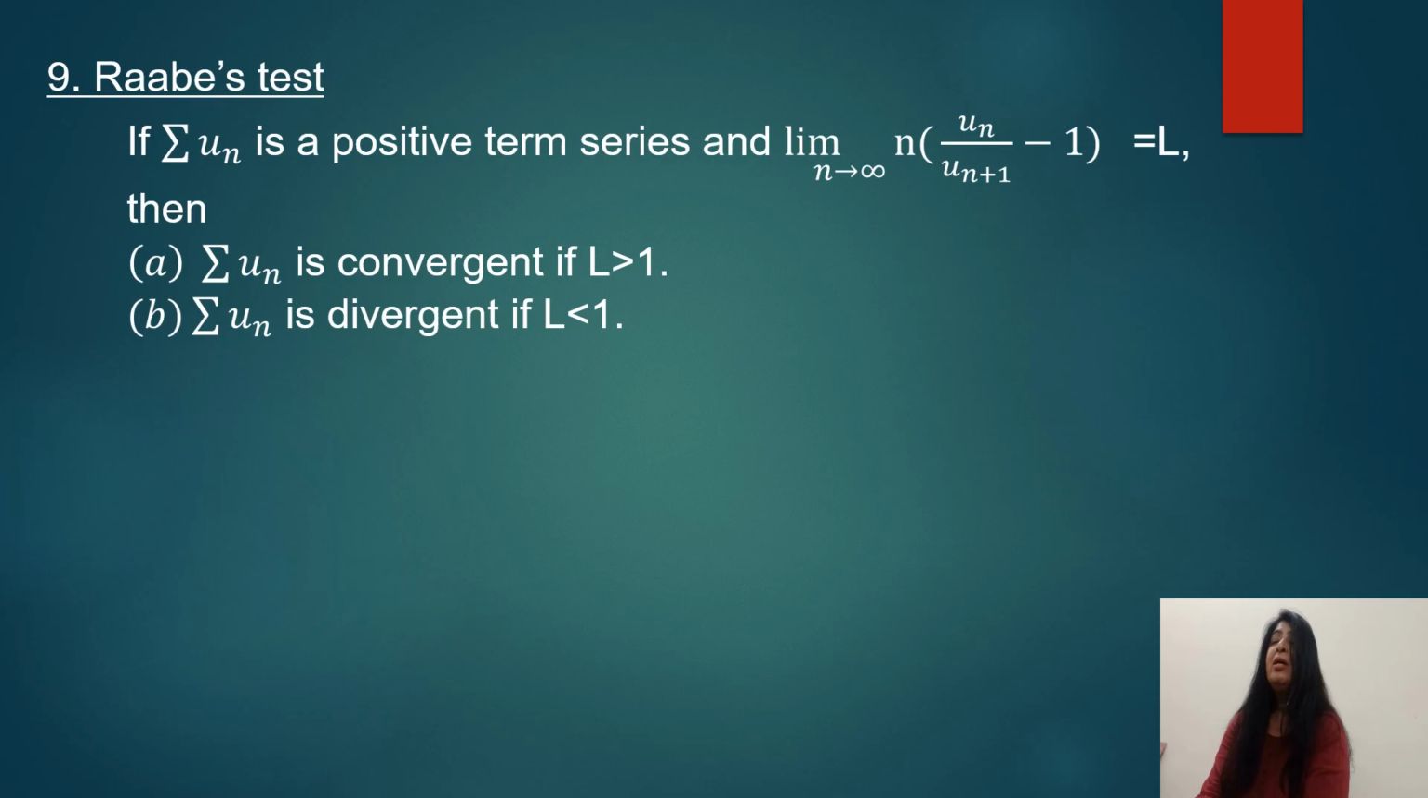Next we have Raabe's test. Again u_n is a positive term series and the limit as n approaches infinity of n times (u_n upon u_(n+1) minus 1) is equal to L. Now the series is convergent if L is greater than 1 and divergent if L is less than 1. So this is about the basic concept. Some more concepts I will discuss in the next video.